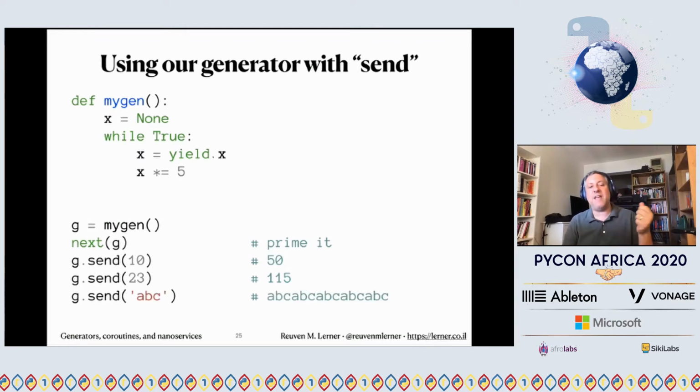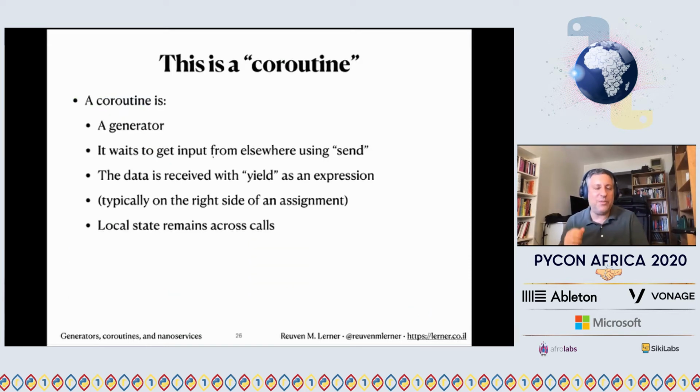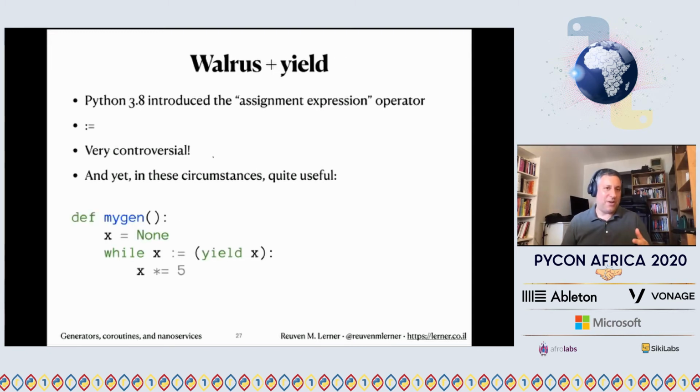I can even say G.send of ABC or G.send of 123. I can send any Python object I want. And so long as it works within the context of this API, I'm doing great. This is what's known as a coroutine. And a coroutine is a generator that waits to get input from somewhere else. The data is received within the yield expression, usually on the right side of assignment, and our local state, as before, remains across calls.